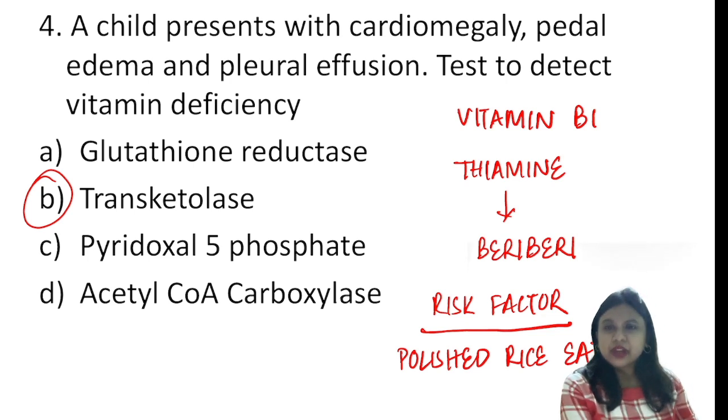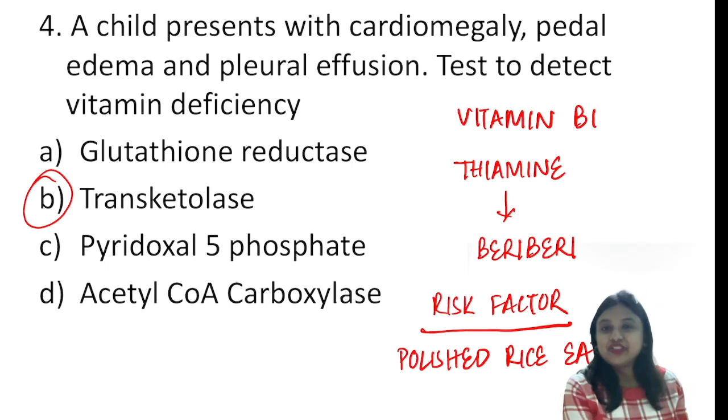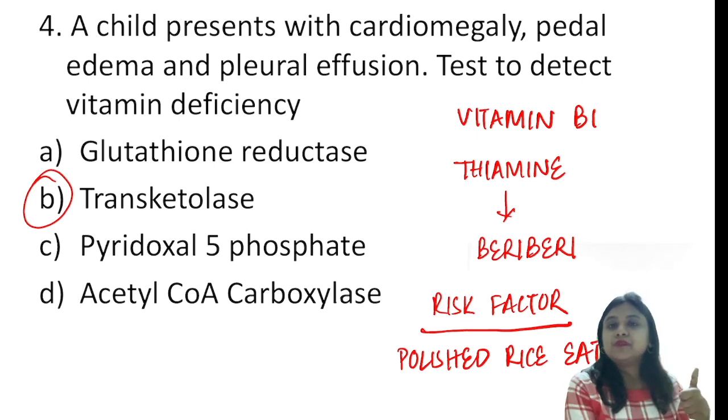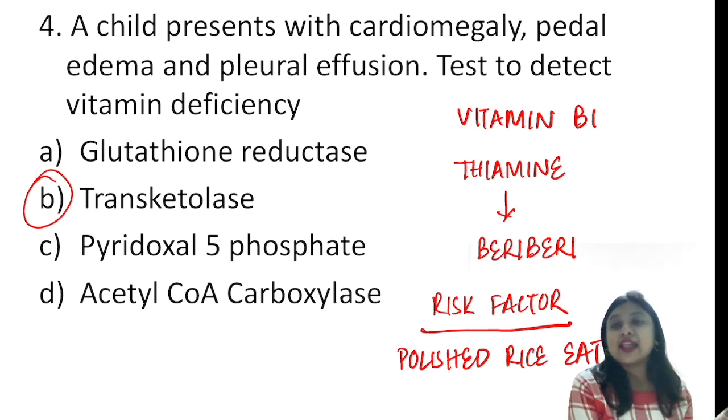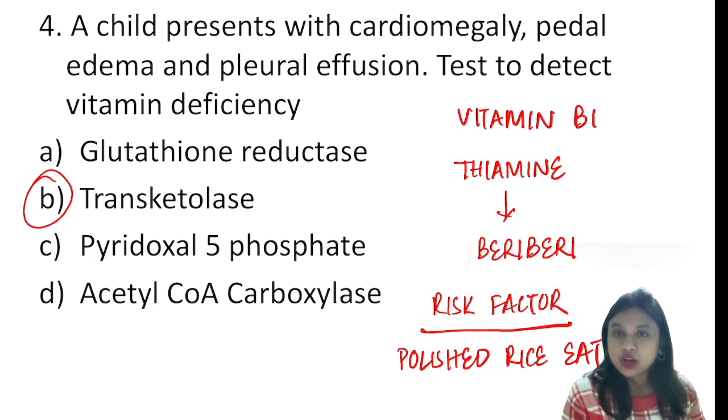So this is not related to pediatrics, but I just wanted to tell you this year vitamins played a very important part in the NEET PG paper, and definitely thiamine also played a very important part. So here at least you need to remember about the dry beriberi, wet beriberi presenting with the cardiological features, and the cardiological features being the most common cause of death. And how do you monitor the activity? It is by the RBC transketolase. Okay, and definitely one more thing about the Wernicke's encephalopathy, which you see in alcoholic patients, which you can remember by the mnemonic GOA, that is global confusion, ophthalmoplegia and ataxia.